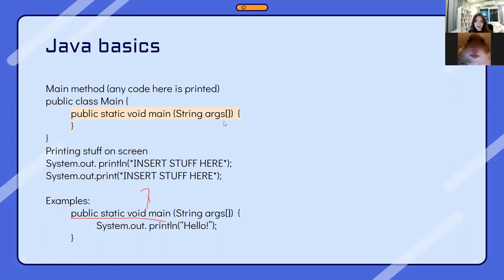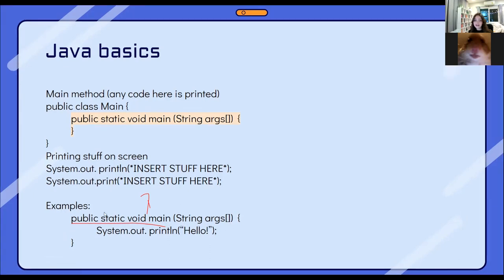Yes, this part. Public static void main. Okay, so this part is the same as the top part. It's exactly the same. This is just an example. And like I said, public lets other programs call this method, and static just lets the class be loaded into memory, and main is just a required name.